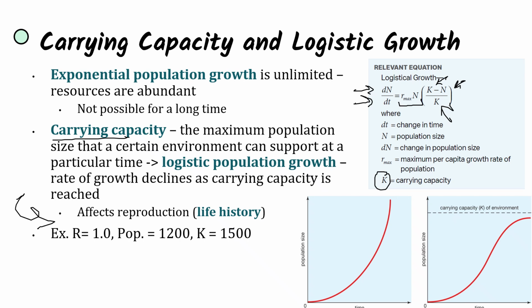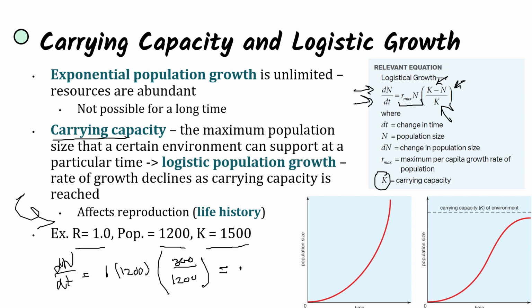So for instance, if our growth rate was 1, our population size initially was 1,200, and our carrying capacity, our K, is 1,500. That's the maximum population size that this environment can support. We can find the population growth for one generation. So dN over dt is going to equal 1 times 1,200 times 1,500 minus 1,200, which makes 300, over 1,500. And that, when you do all the math, is going to get you a positive 240 individuals. So we have a growth of 240 individuals in the population over a generation.